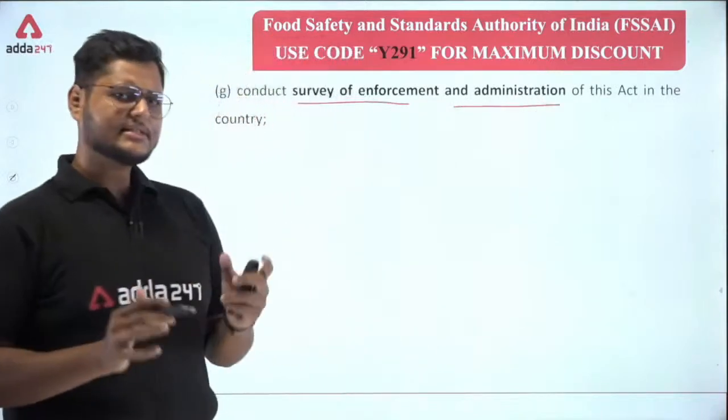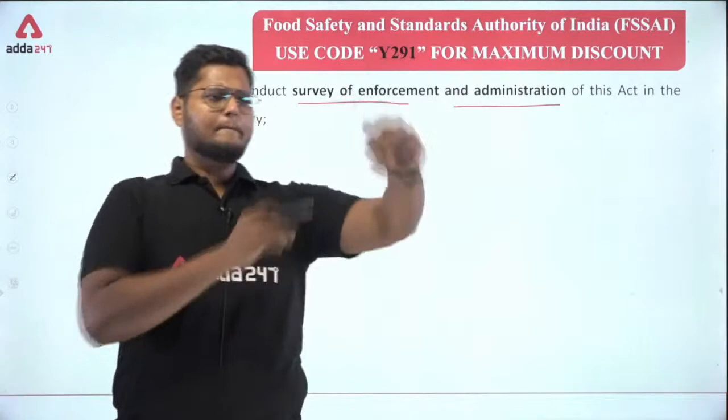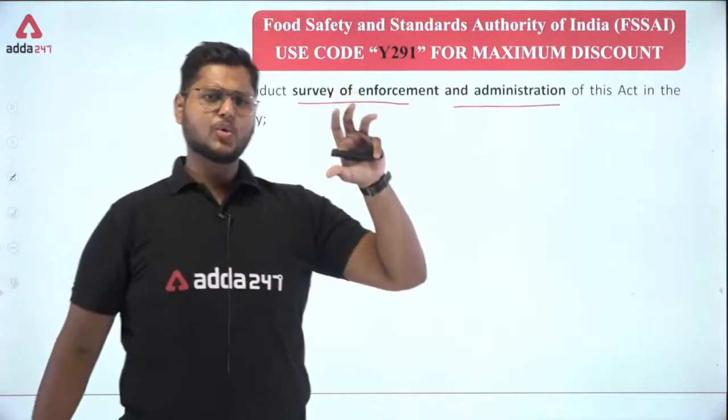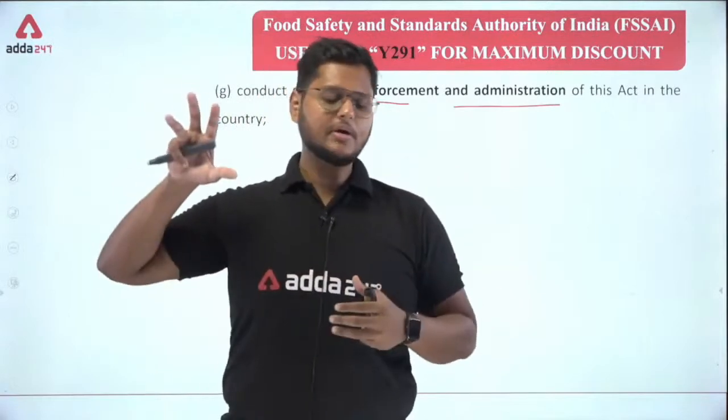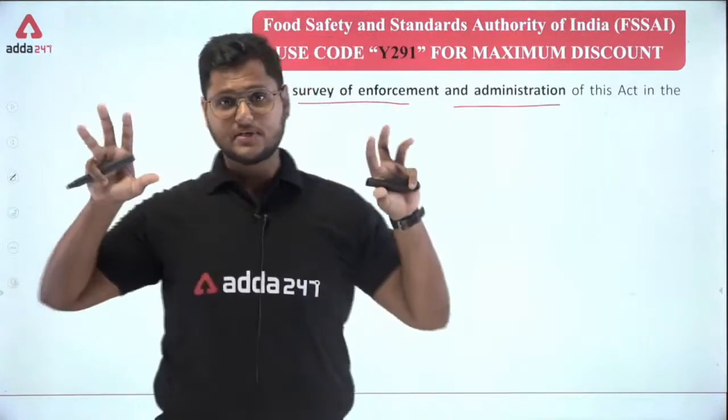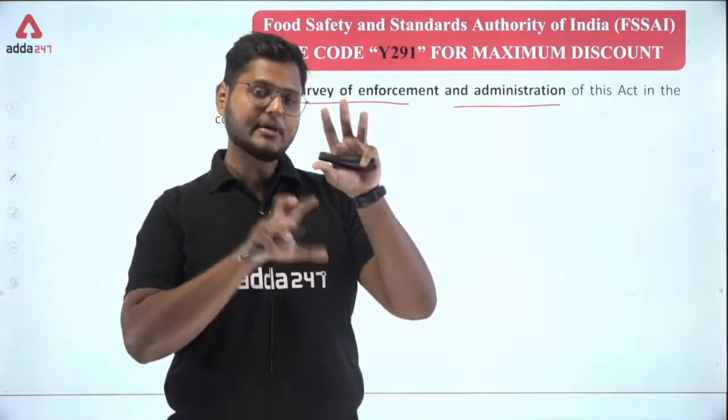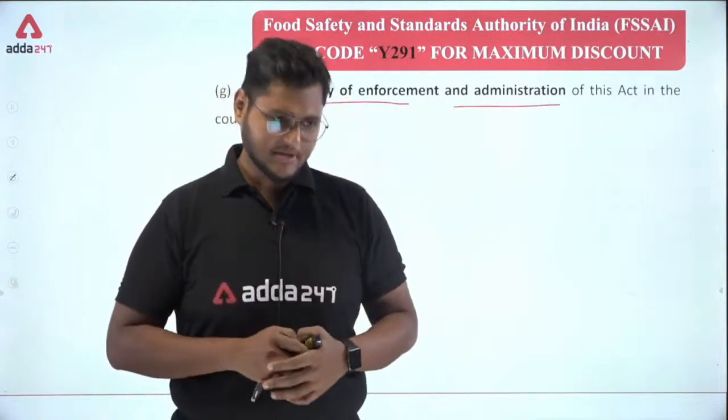Now what exactly is this? There is a team which usually takes care of the rules and regulations. There is a team which takes care of the enforcement. There is another team which takes care of the official administration.